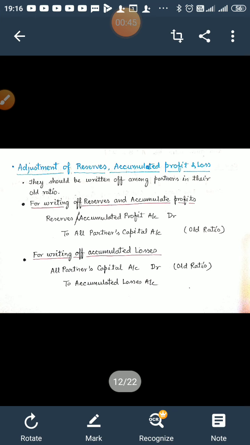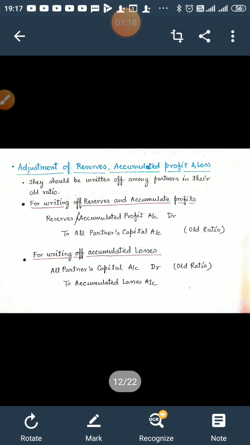So at the time of retirement, if reserves, surpluses, accumulated profits and losses are given, they should be written off among the partners in their old ratio. Among the partners in the sense that including the retiring or deceased partner, because he was also a part of the partnership firm.